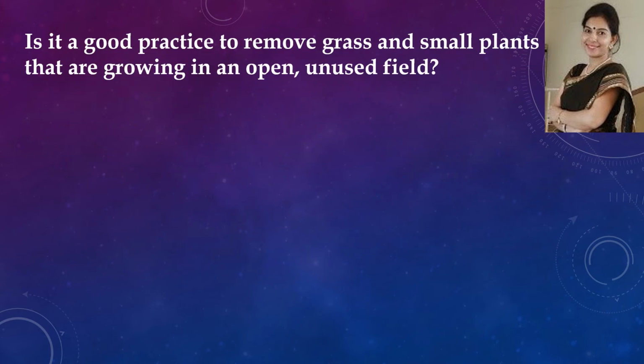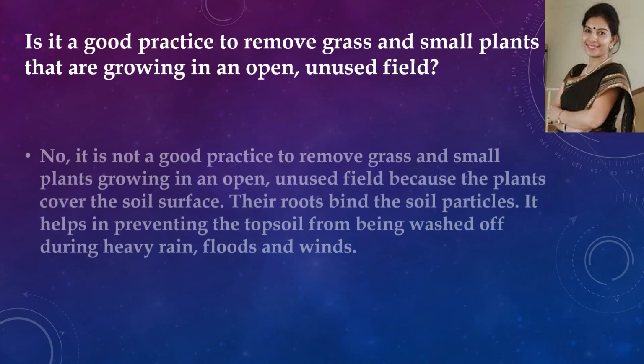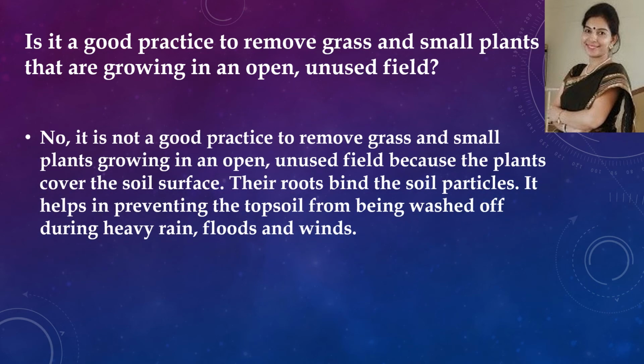Now next question is, is it a good practice to remove grass and small plants that are growing in an open, unused field? No, it is not a good practice to remove grass and small plants growing in an open, unused field, because the plants cover the soil surface and their roots bind the soil particles.